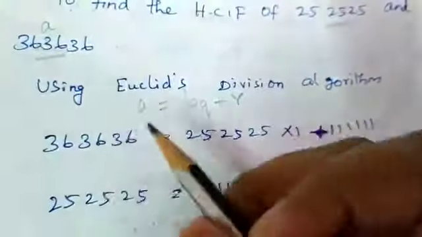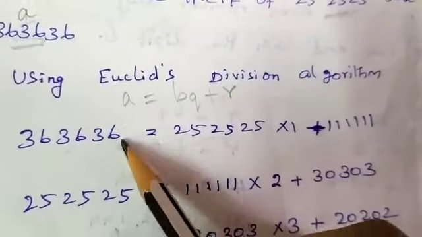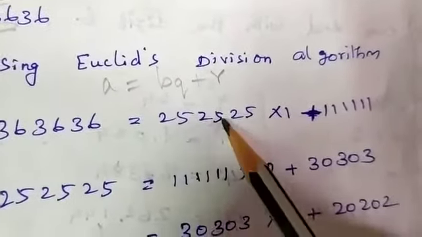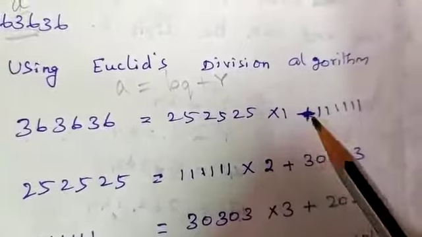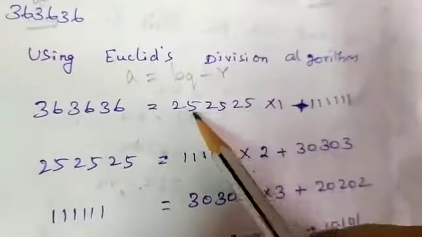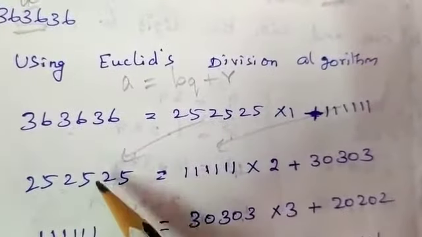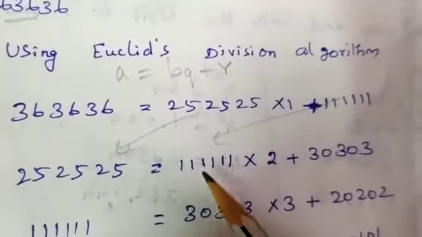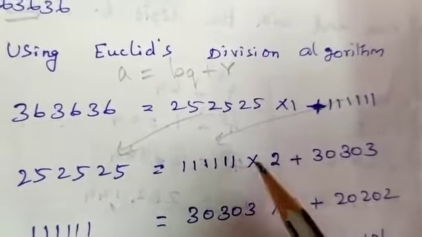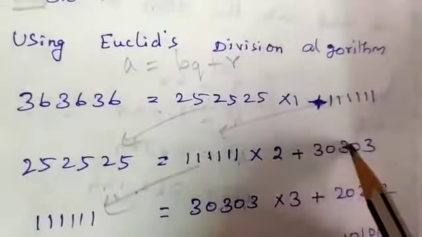So I am starting the equation now. 363636 equal to 252525 into 1 plus 111111. So I will bring this here and bring this here. So 252525 equal to 111111 into 2 plus 30303. So I will bring this here and bring this here.